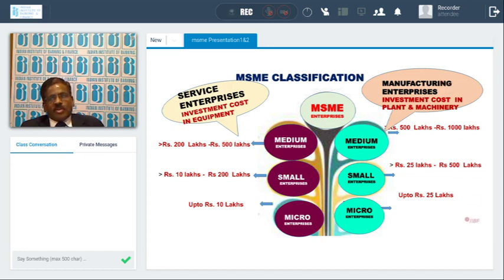And for manufacturing enterprises, micro enterprises are up to 25 lakhs investment in plant and machinery, small enterprises are 25 lakhs to 5 crores, and medium enterprises are 5 crores to 10 crores. This is the amount of investment in plant and machinery. Based on the investment made, they will be classified accordingly, either micro, small, or medium.